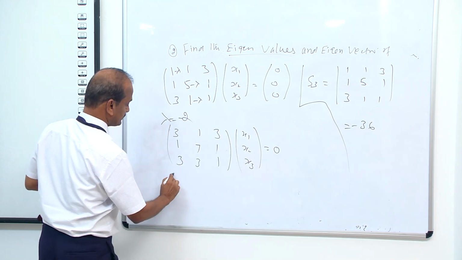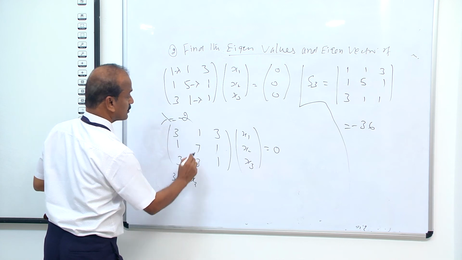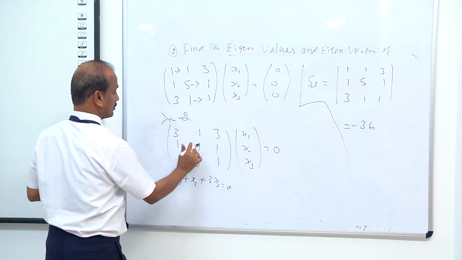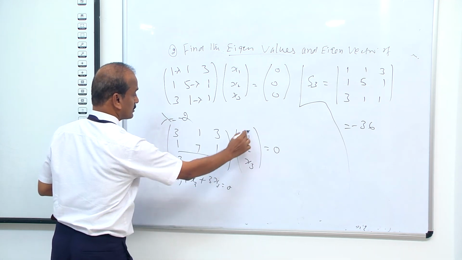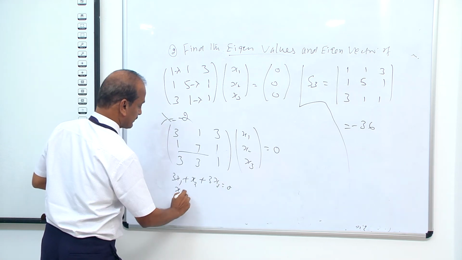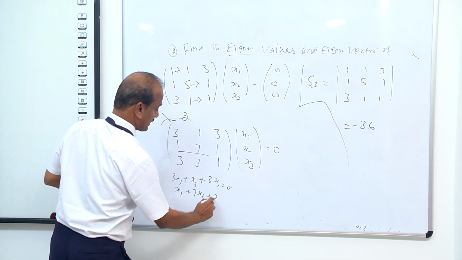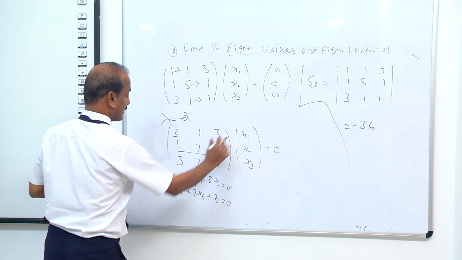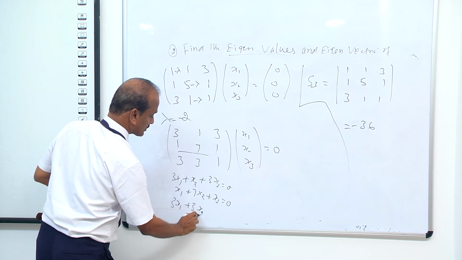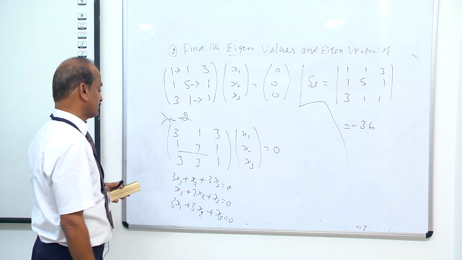Multiplying, we get 3x1 plus x2 plus x3 equal to 0. Another one, from the second row: x1 plus 7x2 plus x3 equal to 0. And 3x1 plus 3x2 plus x3 equal to 0.